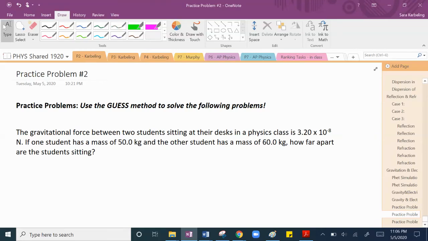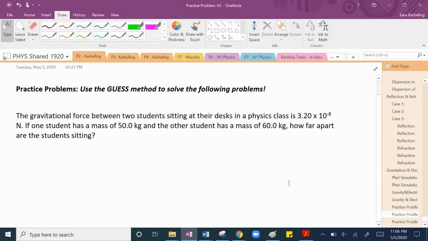All right, here we are for practice problem number 2. So this is another gravitational force problem. It's just mixed up a little bit, and it's not astronomical in size. We're talking about two people. So let's take a look here.